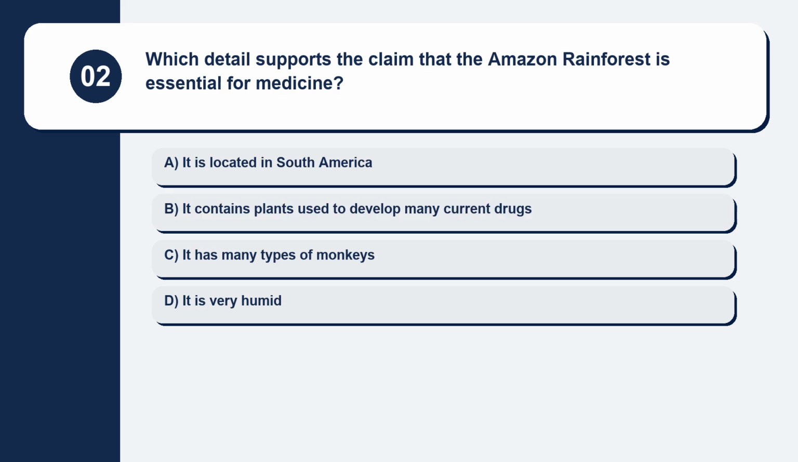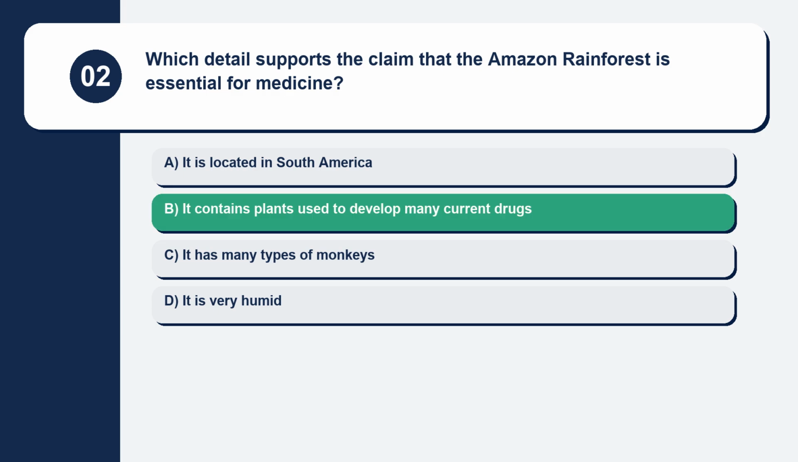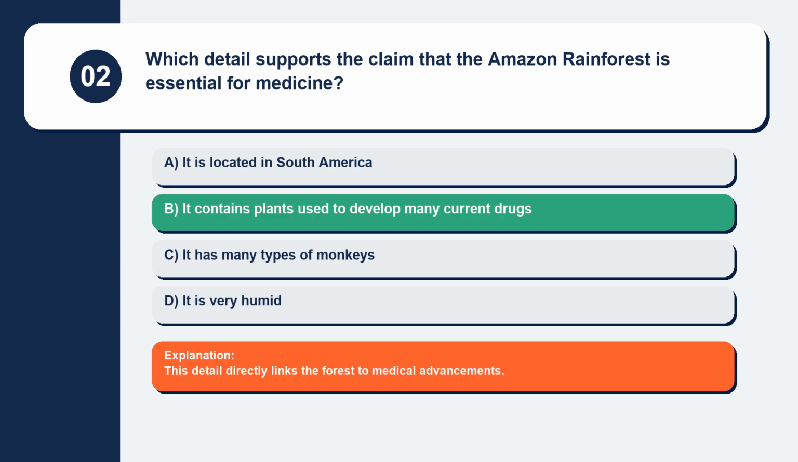Question 2. Which detail supports the claim that the Amazon rainforest is essential for medicine? It is located in South America. It contains plants used to develop many current drugs. It has many types of monkeys. It is very humid. This detail directly links the forest to medical advancements.